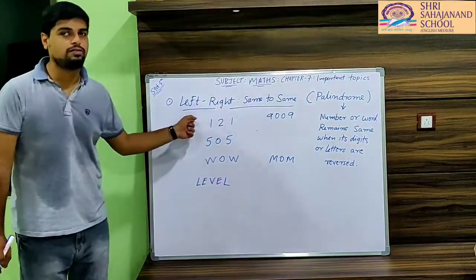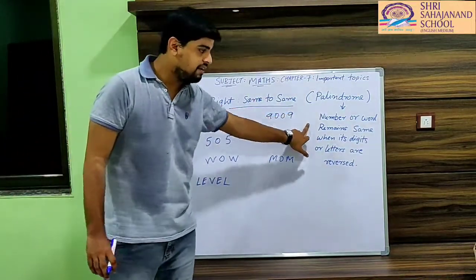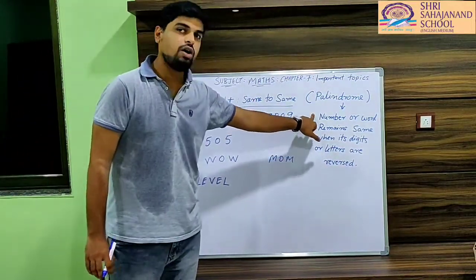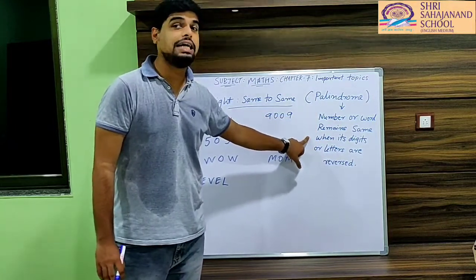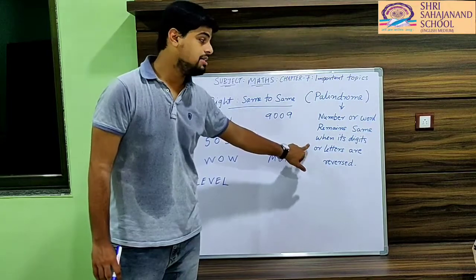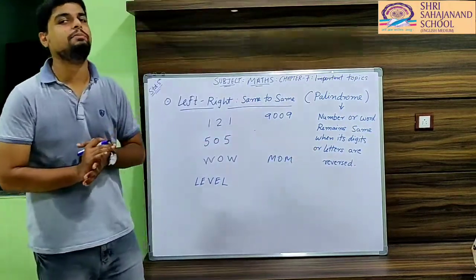So what does it mean? Here is a simpler version: left, right, same to same. Here is the definition of that: a number or word remains the same when its digits or letters are reversed. Let's see an example, then you will understand it better.